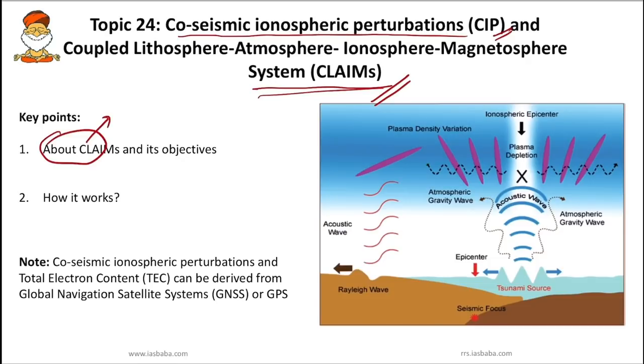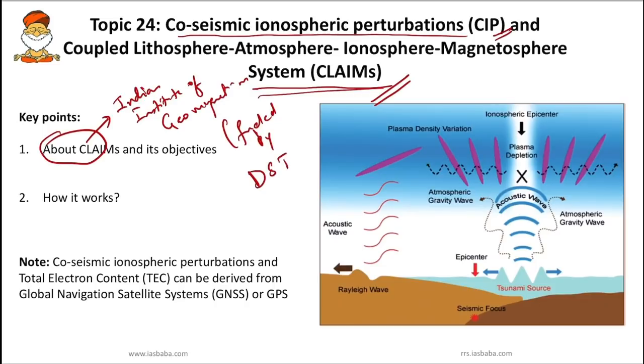It is an interdisciplinary program of the Indian Institute of Geomagnetism, and it is funded by DST, that is, the Department of Science and Technology.